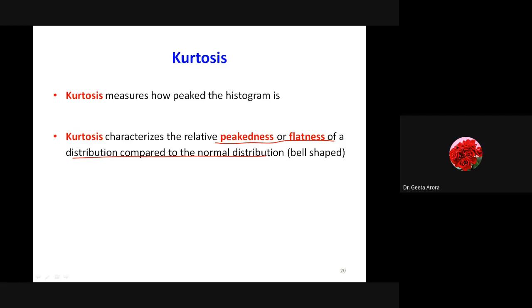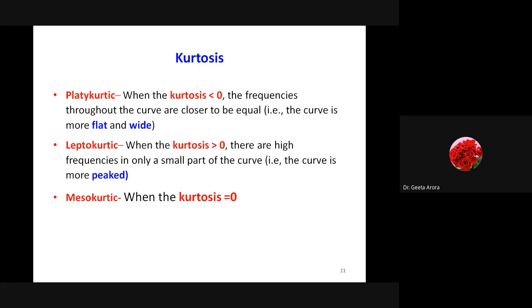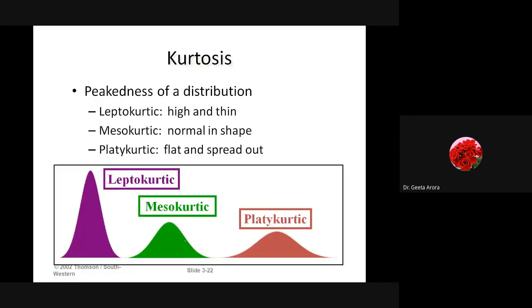But when the graph is either very much peaked or flat, then we have to say which type of kurtosis is there. So again, we have types of kurtosis. When kurtosis is less than 0, we have a flat curve. Let me see if the graph is there. Okay, let's focus here. The middle one is mesokurtic, which is normal in curve, and we can say this is a bell-shaped curve, which is a normal curve.